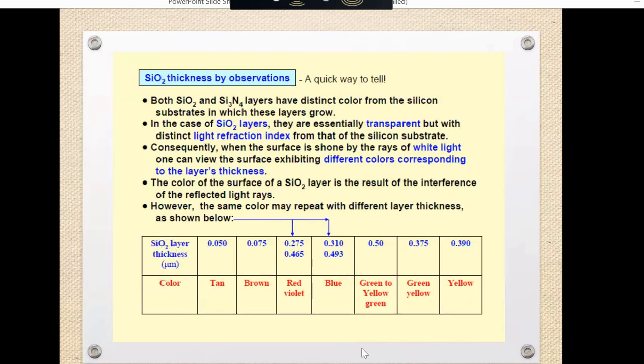So for example, you can see the silicon layer in the box in the table below. The color is given according to the thickness of the layer. If the layer developed is around 0.05 micrometer, then the color is about 10. As the layer grows, the color changes also, so we can differentiate the thickness of the layer with the naked eye.